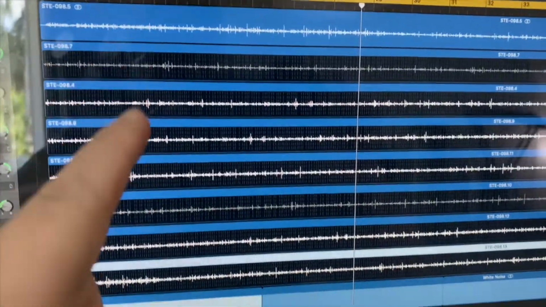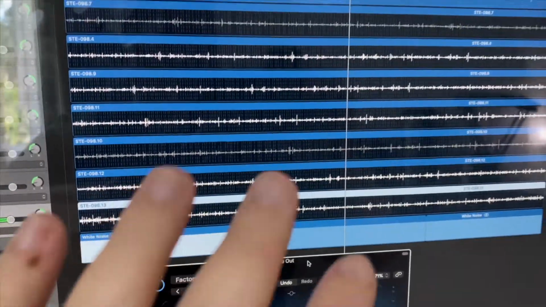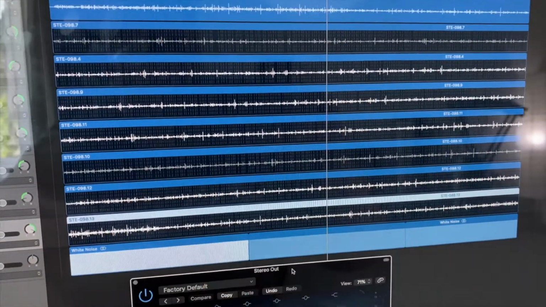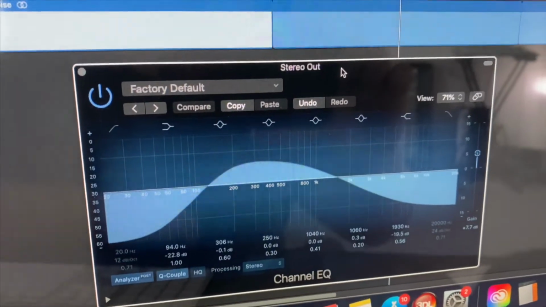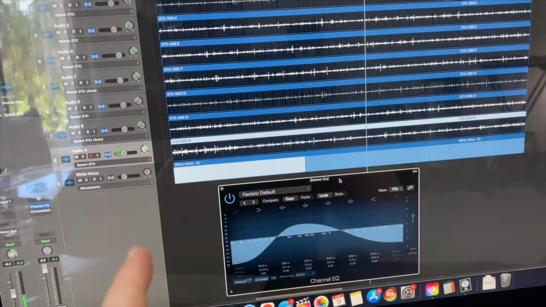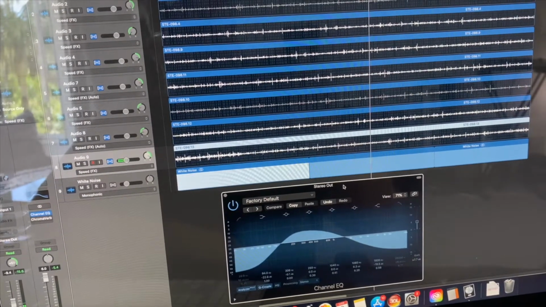Now all of these samples of the sink and the white noise had extremely bright frequencies, and I wanted to bring that all down a little bit. So I ran it through this resonant channel EQ curve. I'll turn it on and off and show you guys the difference that it makes.